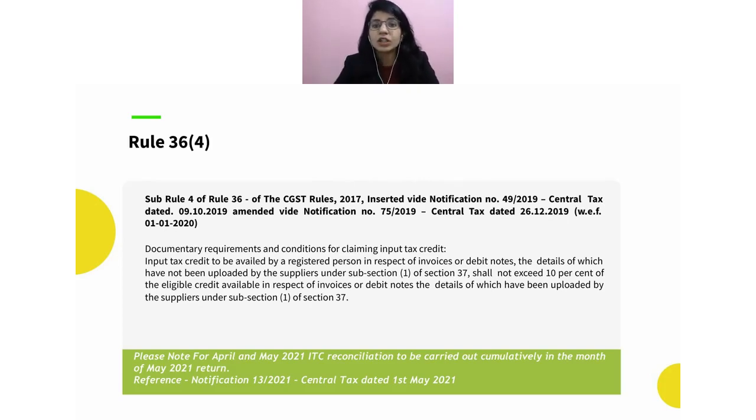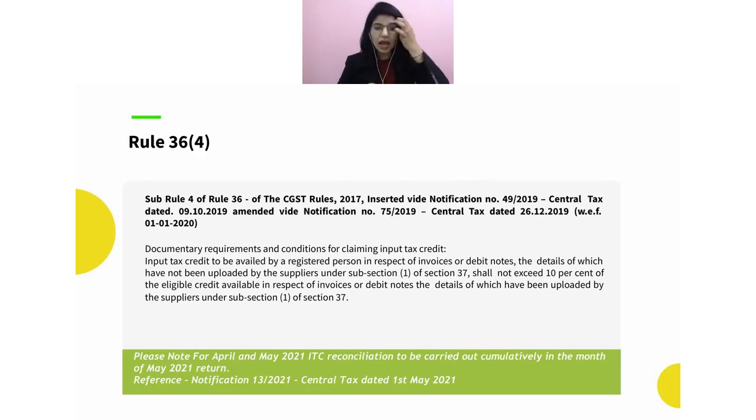The answer would be no. This Rule 36(4) is only in respect of your purchases from registered suppliers. It is not in respect of your import of goods, because there you yourself deposit the taxes at customs and then claim the ITC. So if due to some technical reason some ITC in respect of import of goods is not reflecting in your GSTR 2A, that does not mean you cannot claim ITC. You can claim it provided you have fulfilled all other conditions of Section 16.